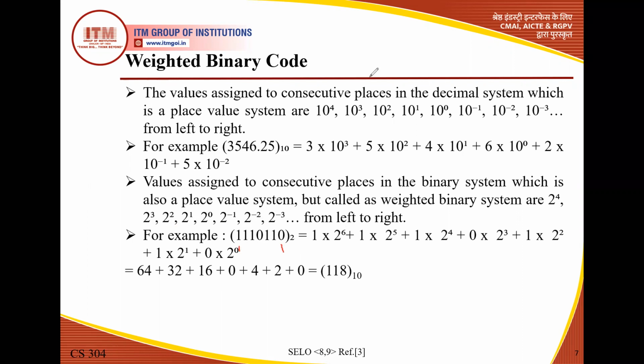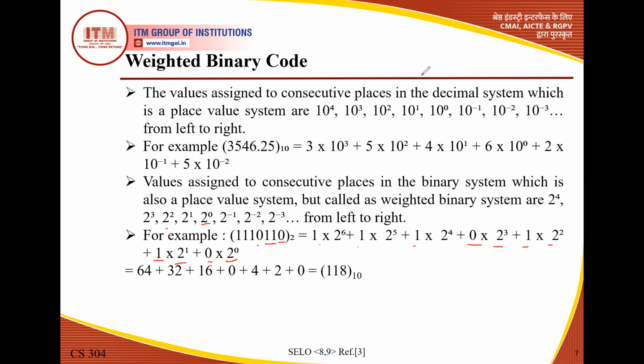We start with the LSB here. The first bit is 0, and the first bit has weight 2 to the power 0. The second bit is 1, and the second bit is 2 to the power 1. The third bit is 1, and the third bit is 2 to the power 2. Now we have 2 to the power 3, and the fourth bit is 0. Now the remaining bits are 1, 1, 1, with 2 to the power 4, 2 to the power 5, 2 to the power 6.